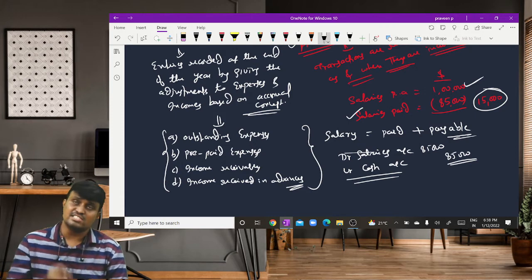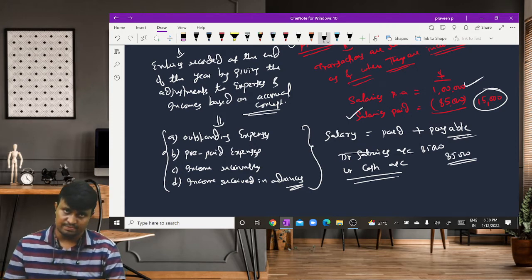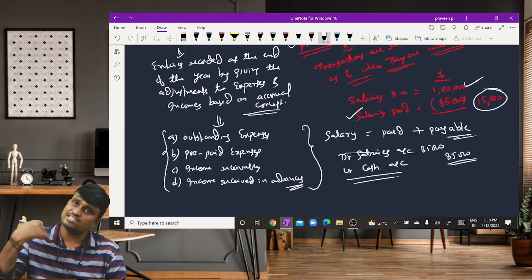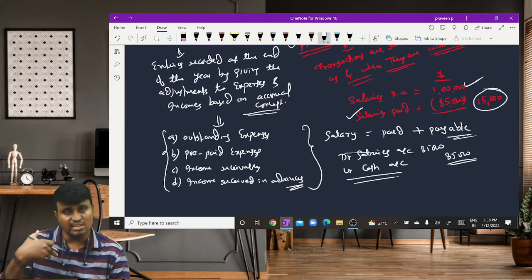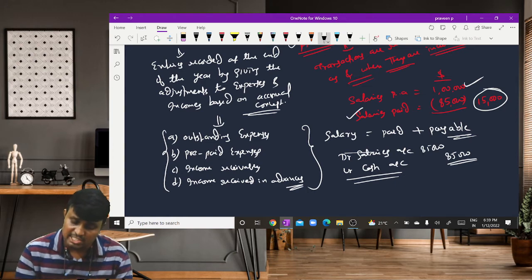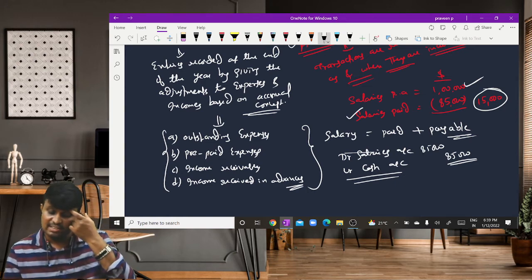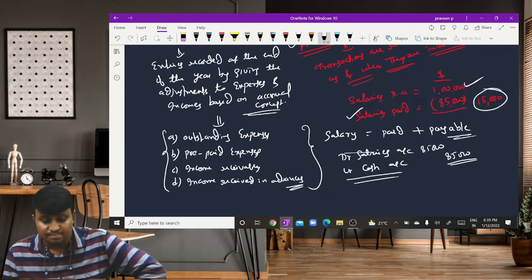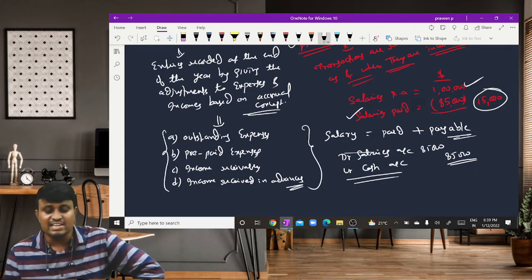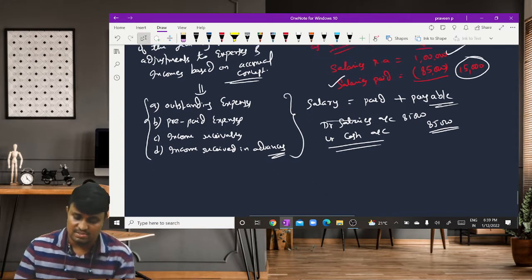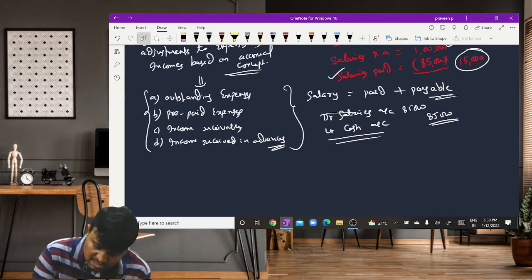are there, like adjusting entry for closing stock, depreciation, etc. We will discuss those transactions in the later topics, in the later classes. So we need to give the adjustments for these four items. Outstanding expenses are there, prepaid expenses are there, income receivable and income received in advance. I will explain one by one.